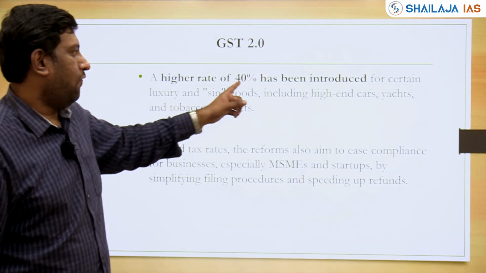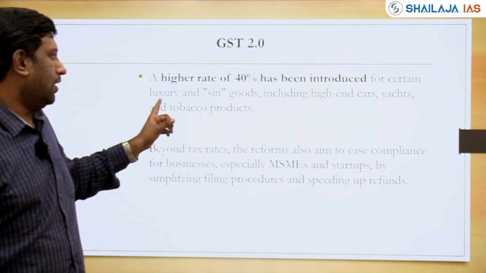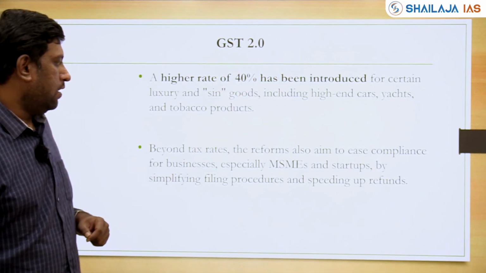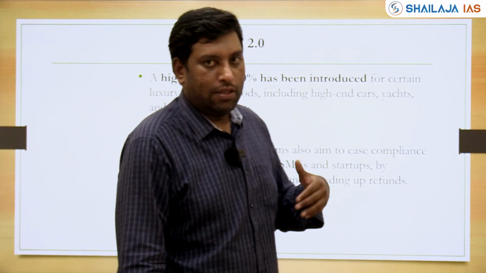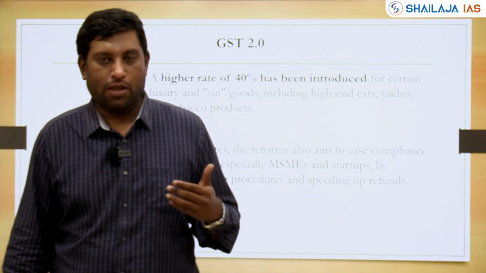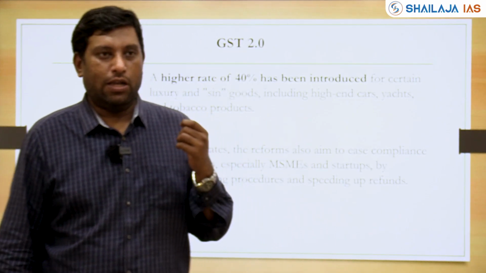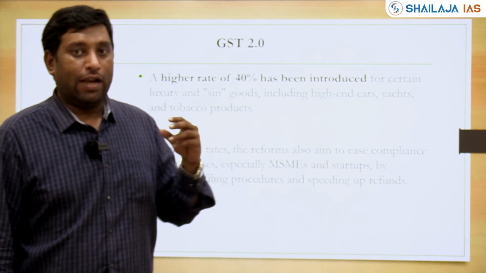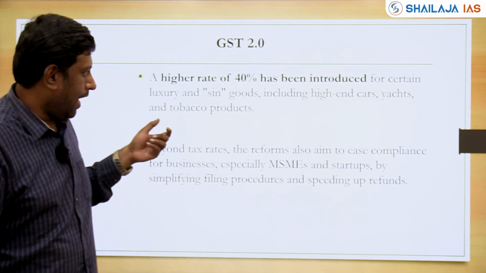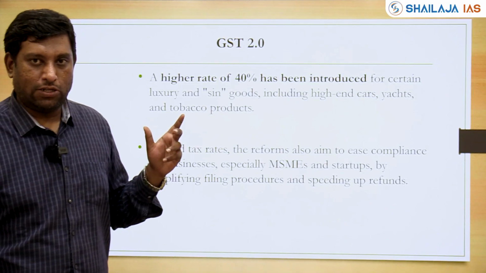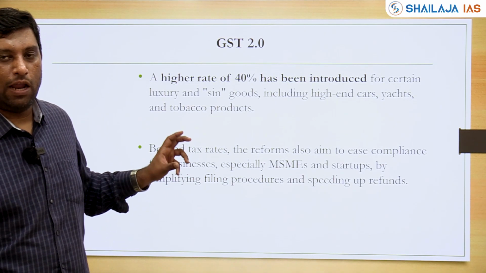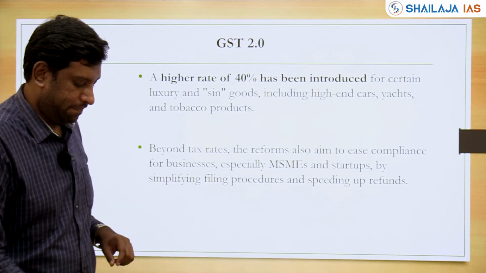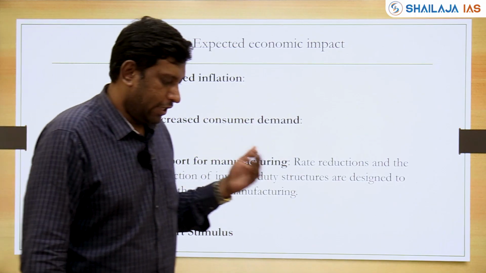As I told you, a higher rate of 40% has been introduced for certain luxury and sin goods. That includes your high-end cars, your tobacco products, and your yachts, right? Now, beyond these tax rates, the reform also tries to ease the compliance, or ease the tax administration part of it, with regard to easy registration, easy filling out of GST forms, and quicker returns, right? So, they are trying to not only alter the GST rate structure, they're also trying to alter the process itself by making it simpler and easier to use, especially for your small and medium enterprises, right?